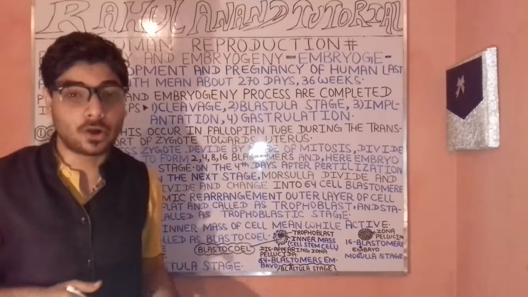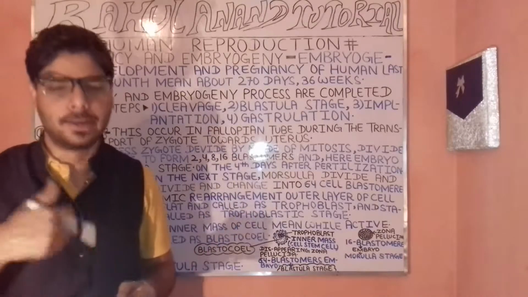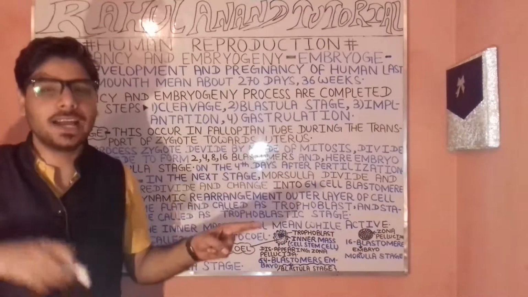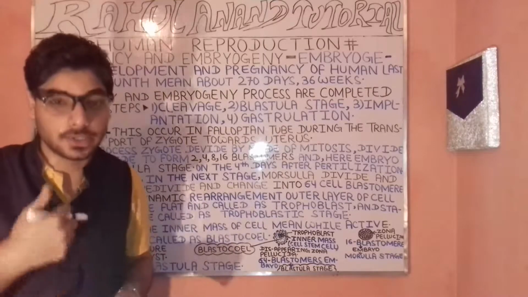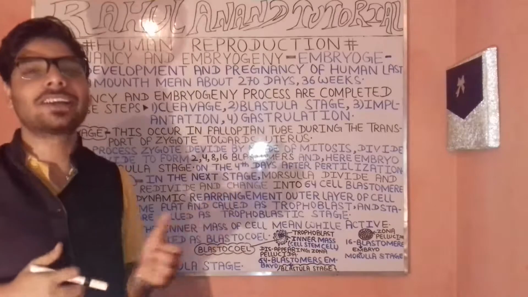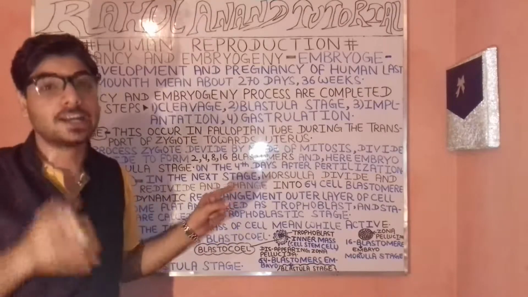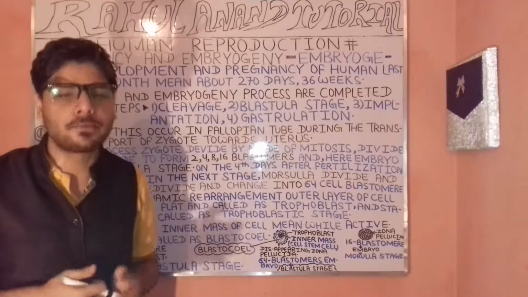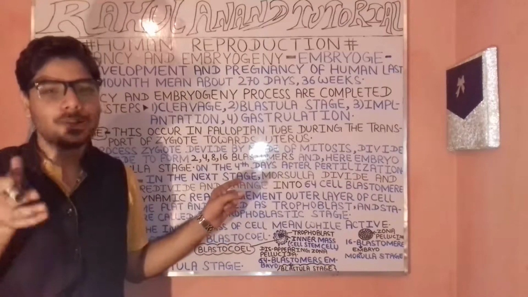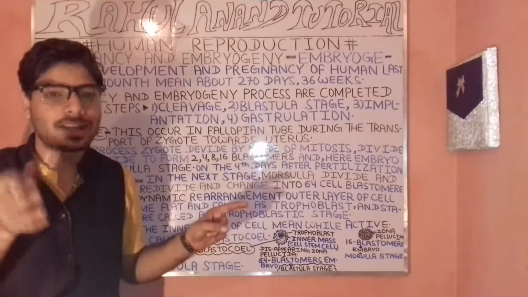Now let's understand this in detail. Primarily we will have the cleavage. What is cleavage? You have to remember certain facts. This process occurs when the zygote is transported from your fallopian tube towards the uterus region.